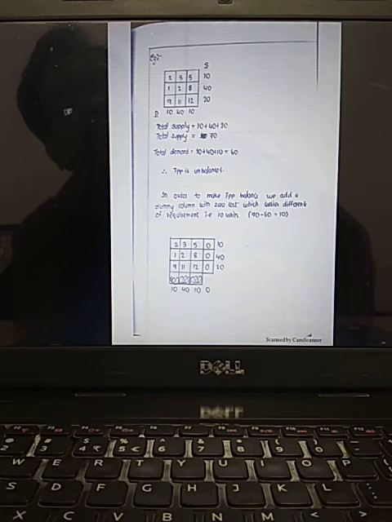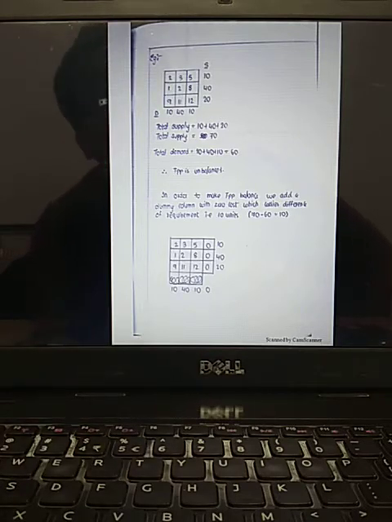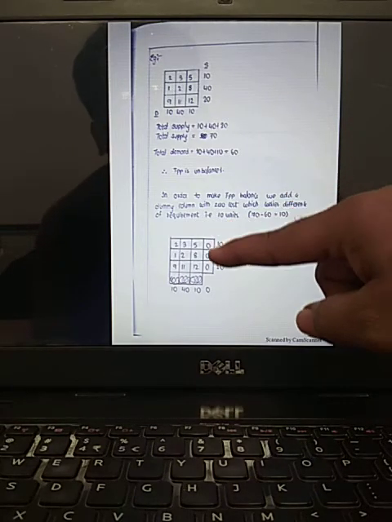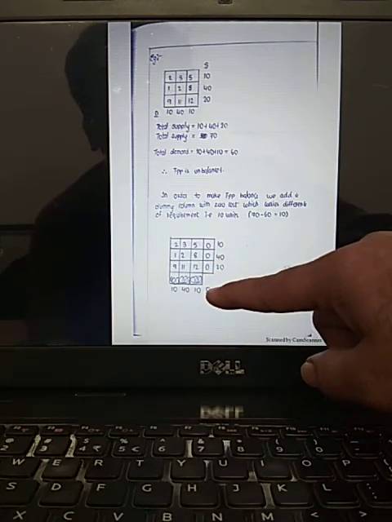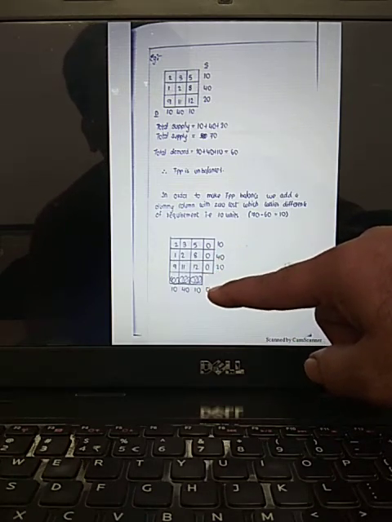Hence we are adding the difference value. What is the difference value? 70 minus 60 is nothing but 10. That difference value of 10 is added to a row or column based upon the problem. Here, which value is less? Demand is less. Demand always represents columns. Hence we are adding a column with the difference value, 10.